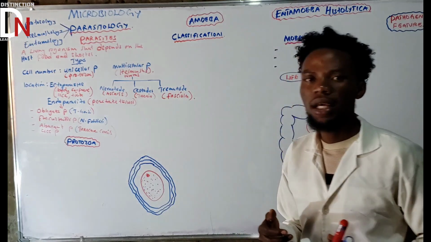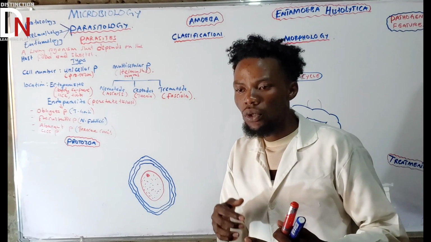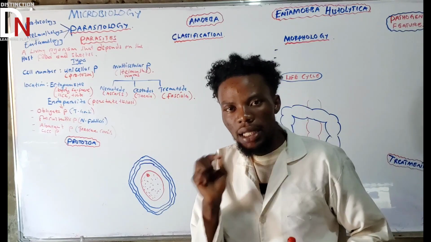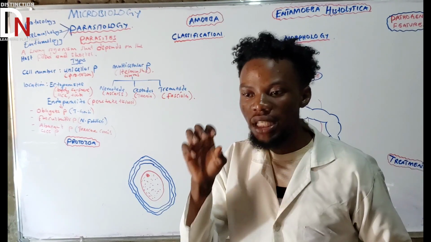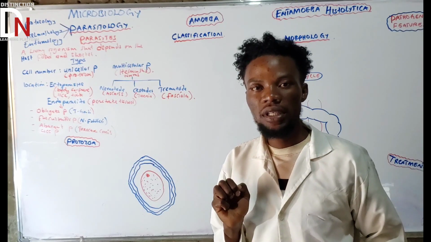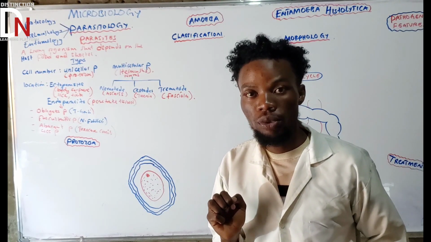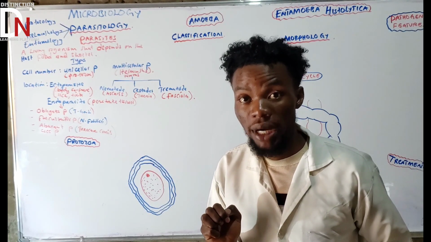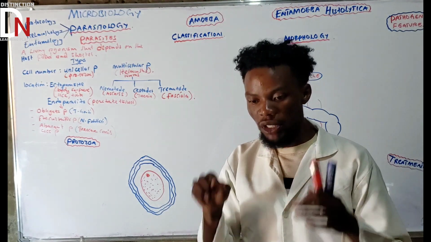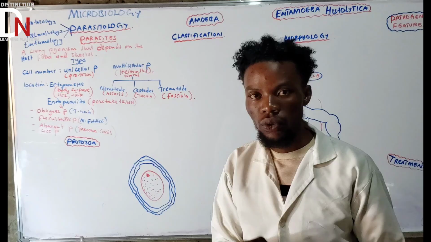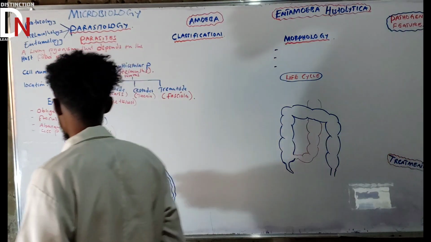Normally that certain parasite doesn't affect that host, but if you find that host has been affected by it, then it is an accidental parasite. That's what we call an accidental parasite.